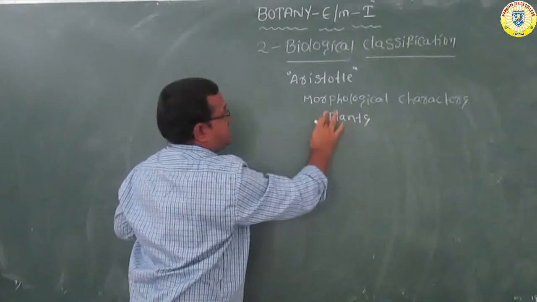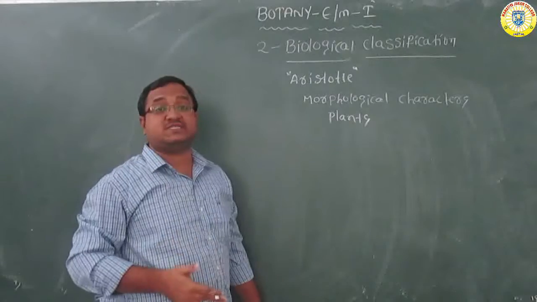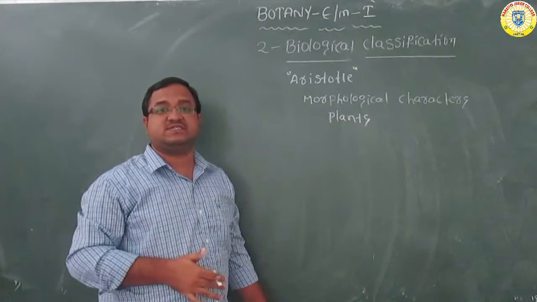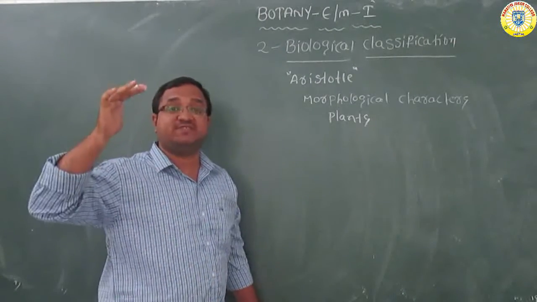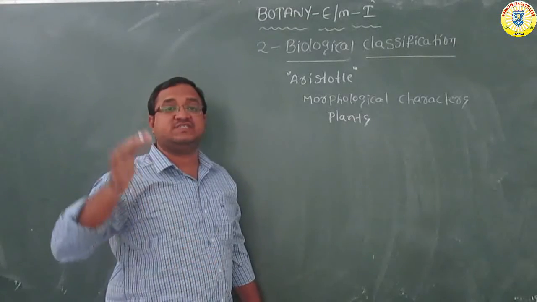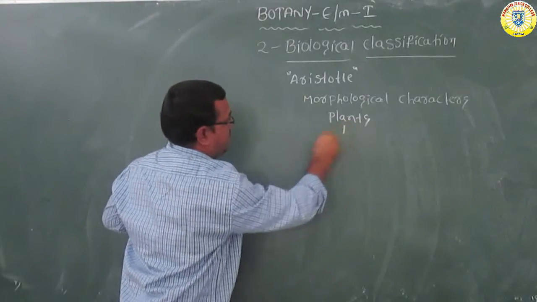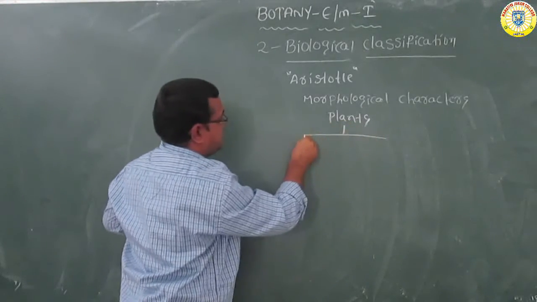Now what is meant by morphological characters? It means external visible characters. Based on these external visible characters, he classified the plants into 3 groups. Okay, that are trees,